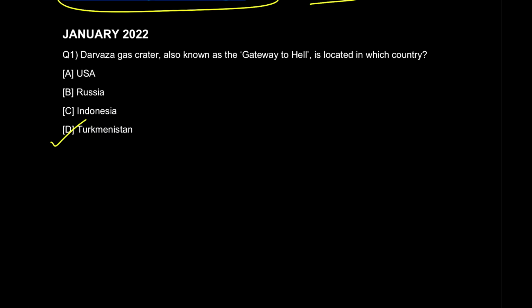Turkmenistan, actually. If I tell you a little bit about it in detail, which you don't need, I'll just tell you how you can extract the information from it for the static GK part. The information you need here would just be that it's a live natural gas crater which is just open like this and burning. Imagine how dangerous it would look. So what you have to do is find out some important information about these places. For example, you will be Googling gateway of hell.